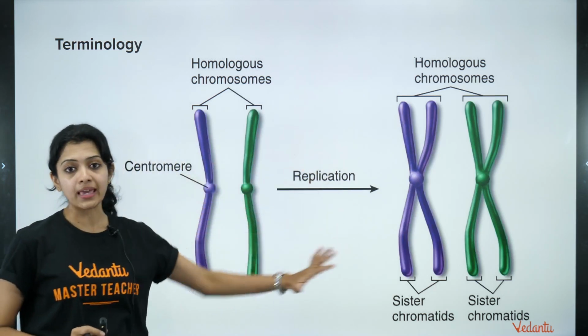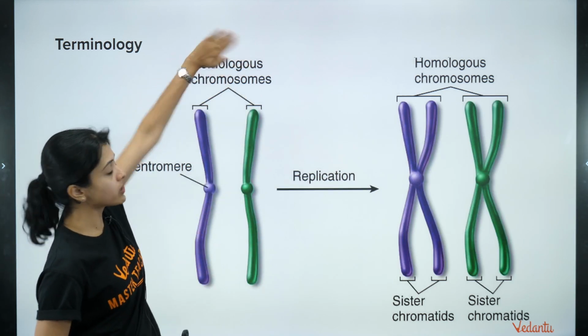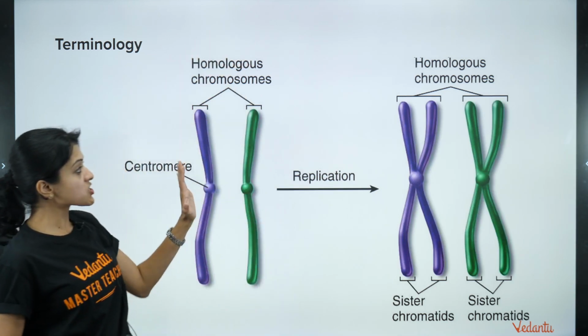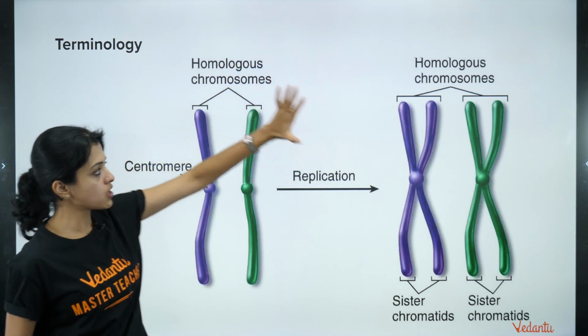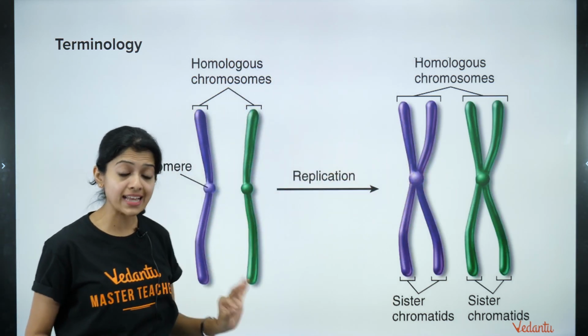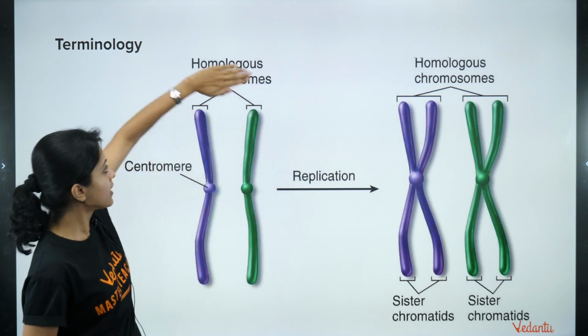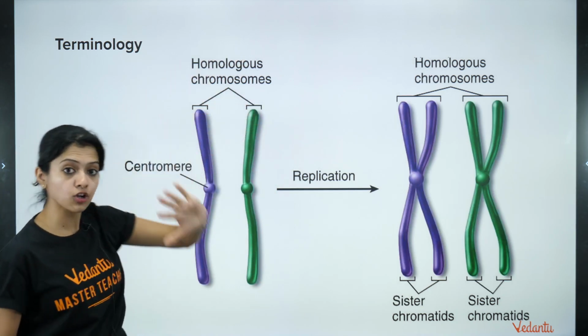So for the time being, just look at this. Just ignore the word homologous here, okay? Just remember that these are chromosomes. Don't look at that side for now. And just let's understand what chromosomes are, okay? Look at these. These are basically chromosomes.